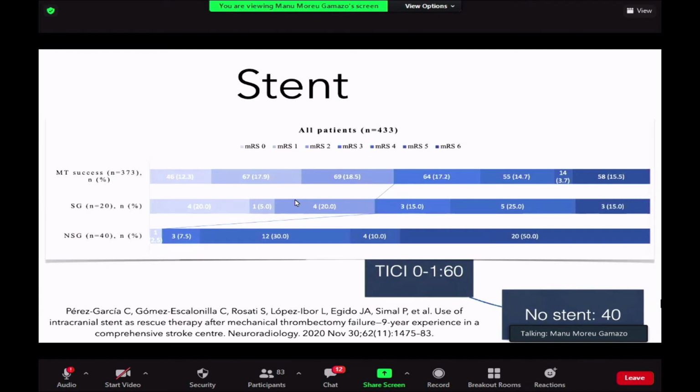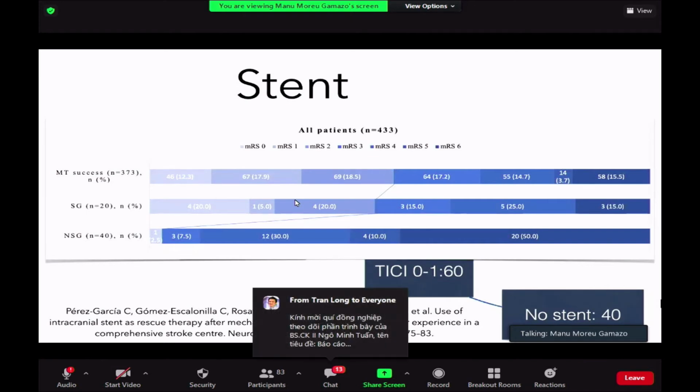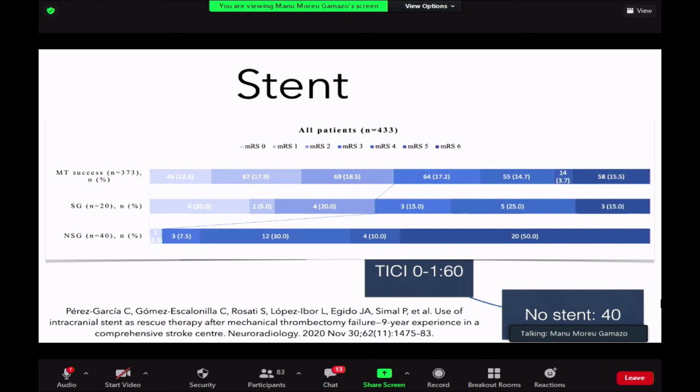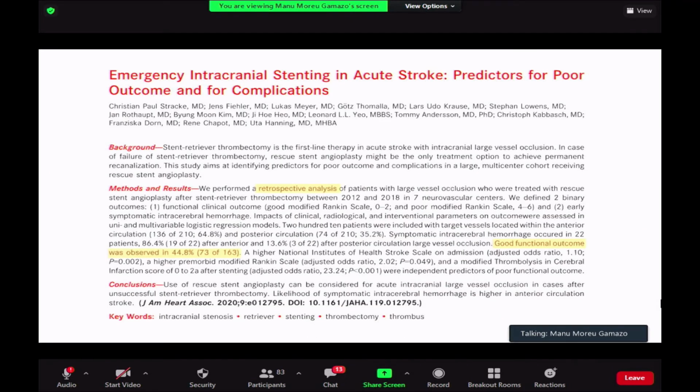Their results were not that bad. We were not having an increase in mortality. We were having a good clinical outcome. So it has a lot of sense to try to perform this kind of more aggressive treatments or more aggressive approaches. Of course, there are a lot of papers like ours in the literature.